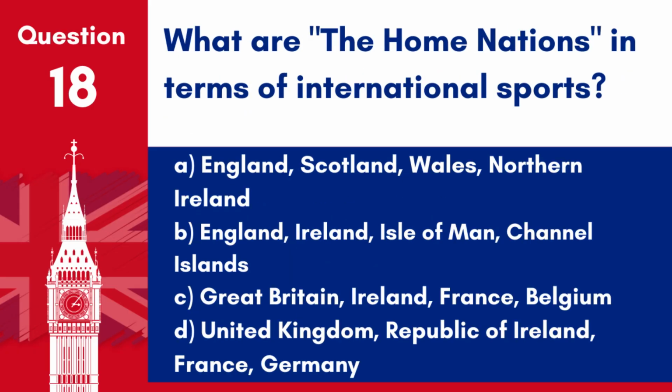Question 18. What are the home nations in terms of international sports? A. England, Scotland, Wales, Northern Ireland. B. England, Ireland, Isle of Man, Channel Islands. C. Great Britain, Ireland, France, Belgium. D. United Kingdom, Republic of Ireland, France, Germany.